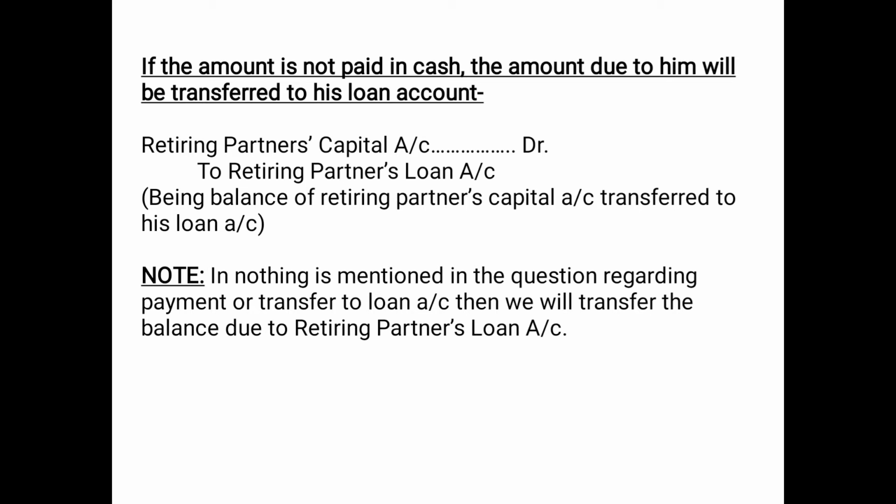And as I said, whether the amount is to be transferred to his loan account or paid immediately in cash will be mentioned in the question. But as you can read in the note, if nothing is mentioned in the question regarding payment or transfer to loan account, then we will transfer the balance due to the retiring partner to his loan account. That means if the question does not specify whether the balance is to be paid in cash or transferred to the loan account, then in that case we will transfer the amount to the retiring partner's loan account.